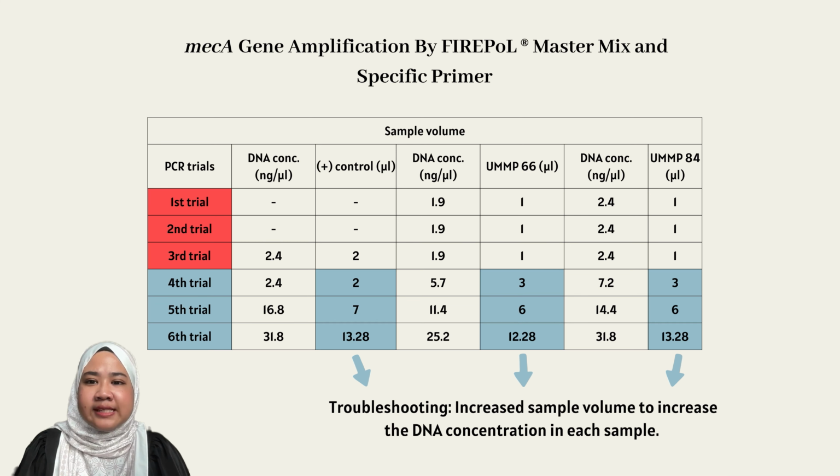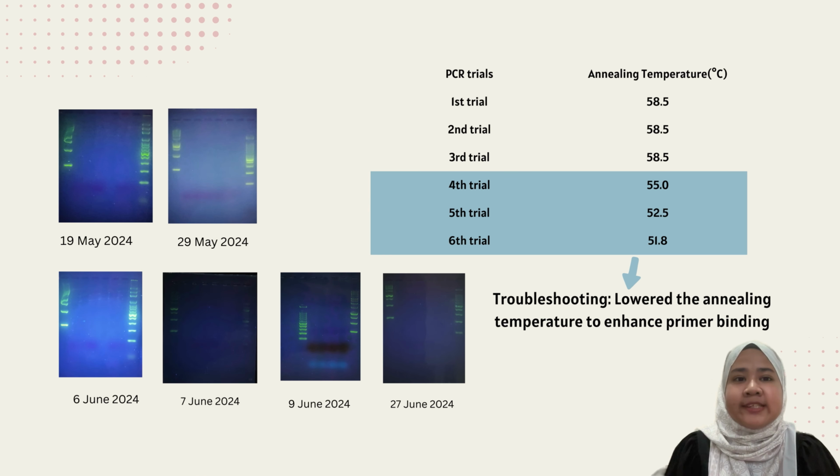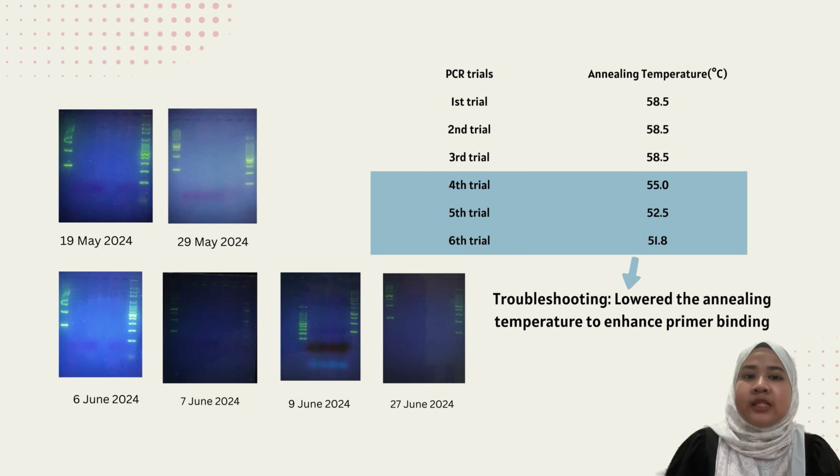For the first troubleshooting step, we increased the sample volume to increase the DNA concentration in each sample. This was necessary because higher DNA concentration can improve the efficiency and accuracy of PCR amplification, leading to more reliable results. The table shows the adjustment made to the annealing temperatures, starting at 58.5 degrees Celsius for the first 3 trials. To enhance primer binding, the annealing temperatures were lowered in subsequent trials down to 51.8 degrees Celsius by the 6th trial. Despite this adjustment, the desired results were not achieved either.